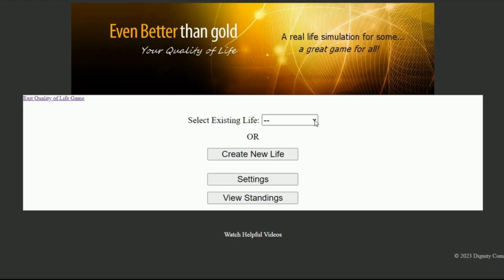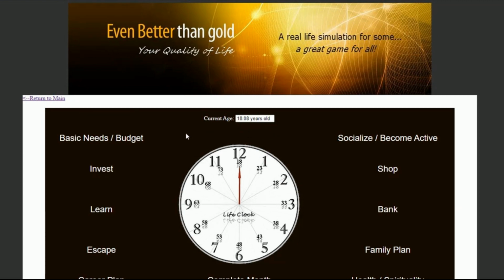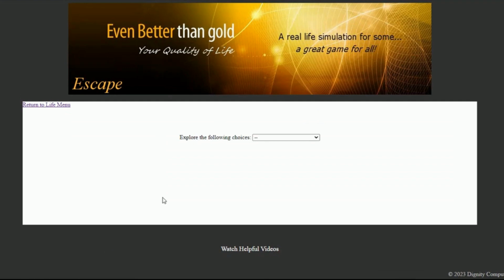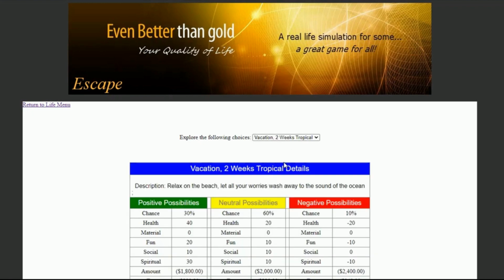Part of living a well-balanced life is being able to escape once in a while. From the Life menu, click on Escape. Now you can explore some of the more fun choices in life. Like most choices in life, there is always a risk of something not working out quite as planned.